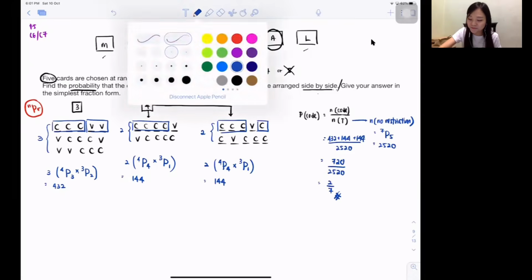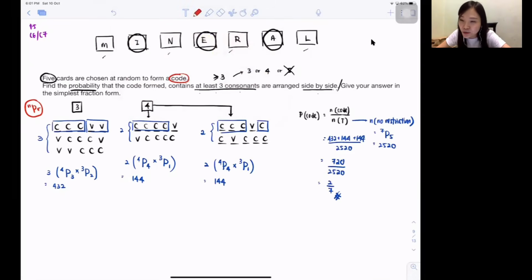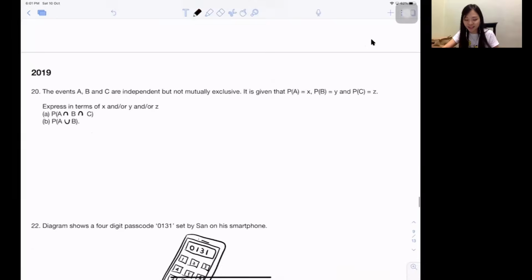Ta-da! Done. I do so much, right? And they only give you 3 marks. So sad. Here 1, here 1, here 1. I think this is how the 3 marks come from. Done.